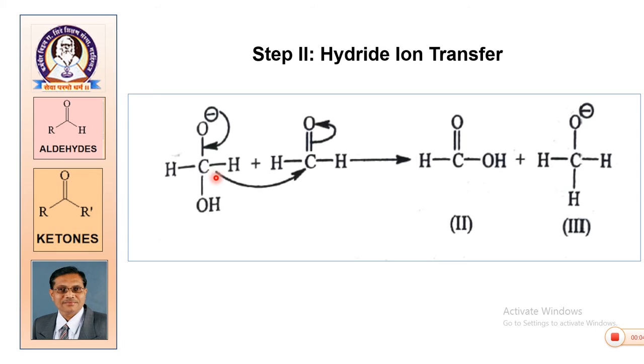The hydride is transferred, with its electron pair, to the carbonyl carbon of the second molecule of the aldehyde, giving another anion. You get an acid and you get this alkoxide ion. This is the second step.